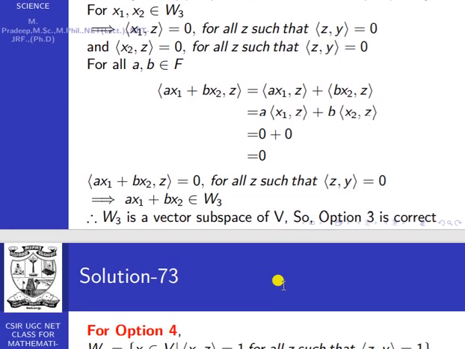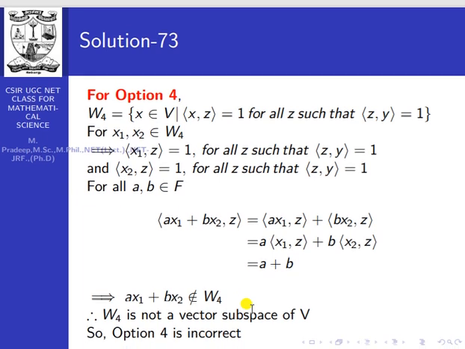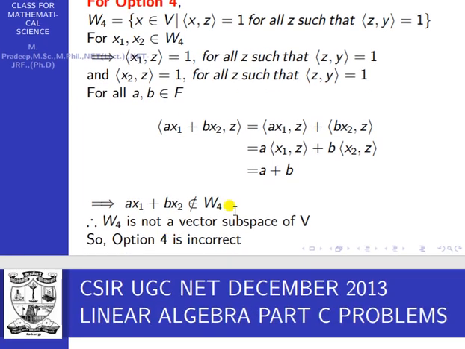The same way, option 4 is incorrect because of the equal to 1. This is equivalent to a plus b. When you give the name W4 for option 4, for every x1, x2 belongs to W4 and every a, b belongs to the field F, this is equivalent to a plus b. So ax1 plus bx2 does not belong to W4. So W4 is not a vector subspace of V. So option 4 is incorrect.